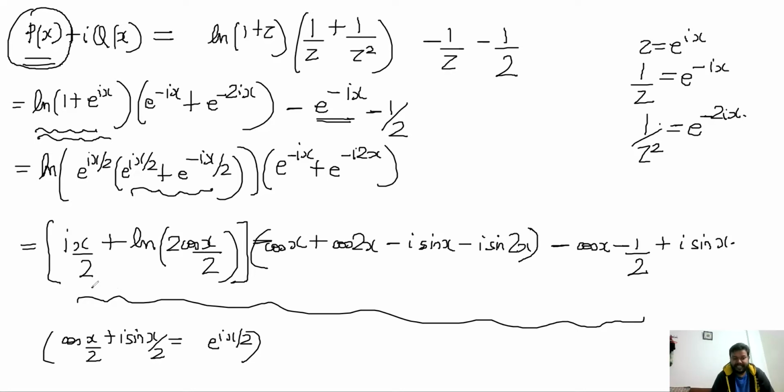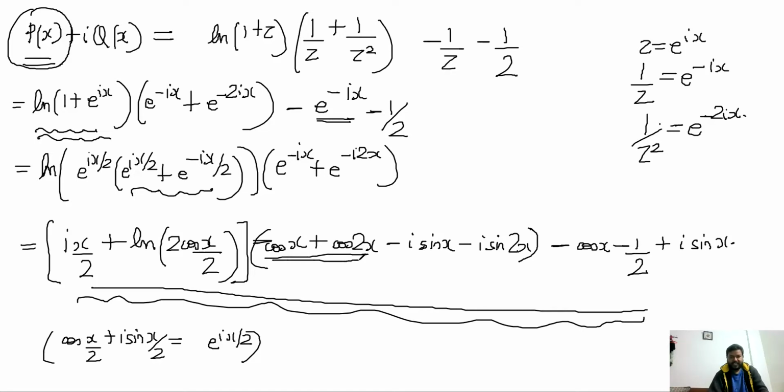So I have to take the real part of this complex number if I want to say it is equal to px. So what is the real part of this complex number? I can just simply multiply this cos x plus cos 2x into this part that is completely real. Then I have to multiply this part with the ix by 2, because minus i and i will become minus i square, which is plus 1, and remaining part is this. So I'll write the real part of this complex number here.